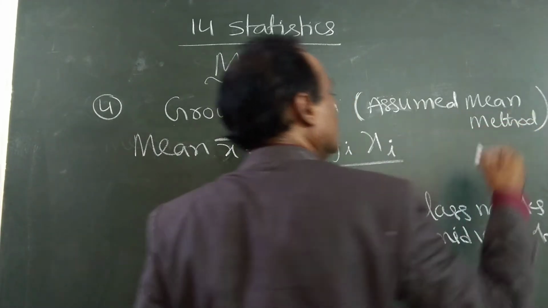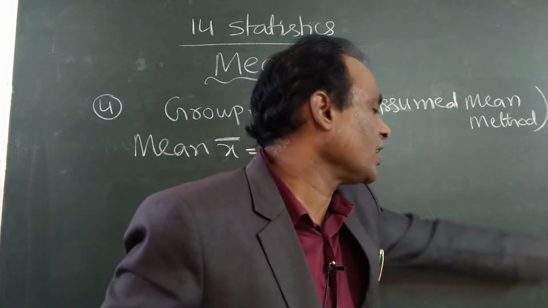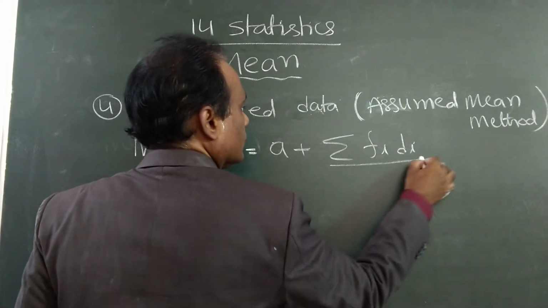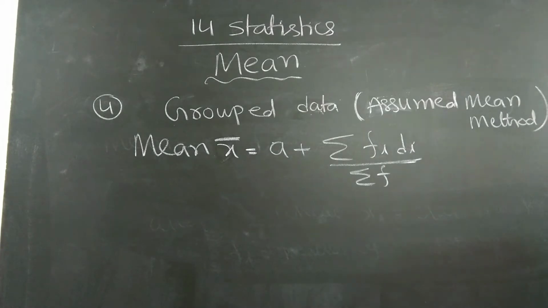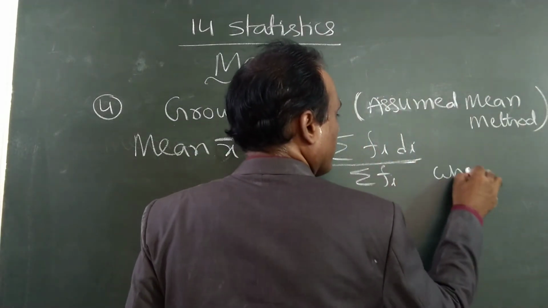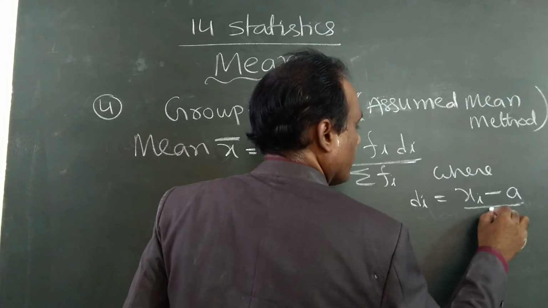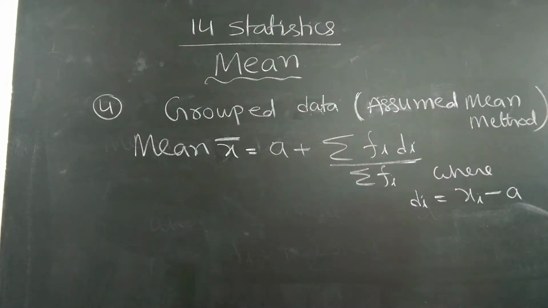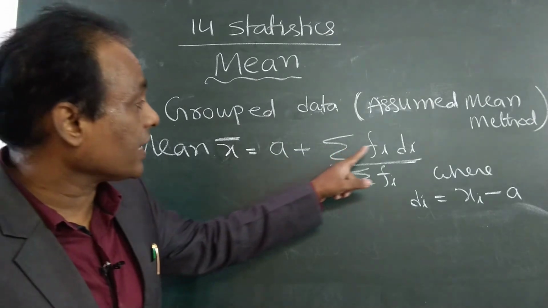For the assumed mean method, the formula for mean is, write down: A plus sigma Fi into Di by sigma Fi. This is the formula for mean.